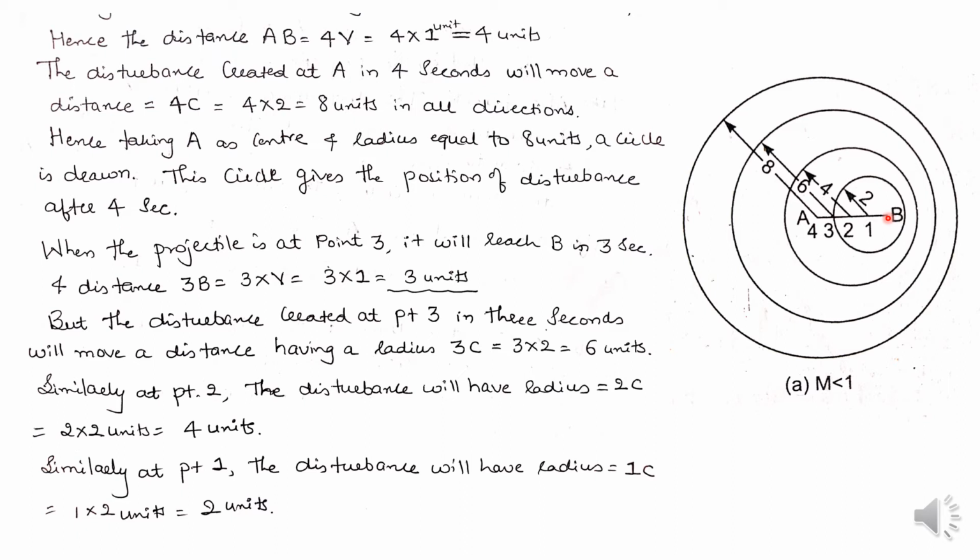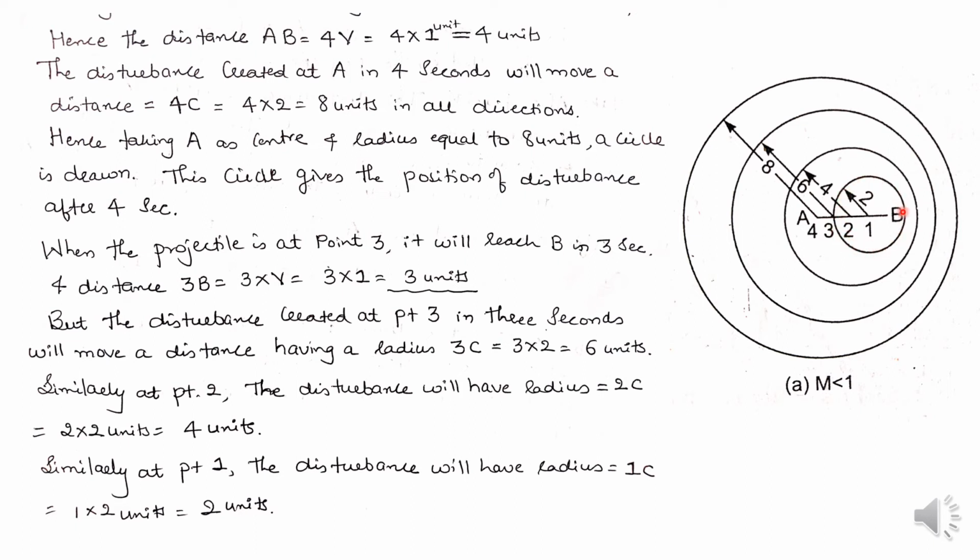Hence the disturbance created at point 1 in 1 second will move a distance 1c, that will be equal to 1 into 2 units, that will be equal to 2 units in all the directions. Taking point 1 as the center and 2 units as the radius, a circle is drawn like this.